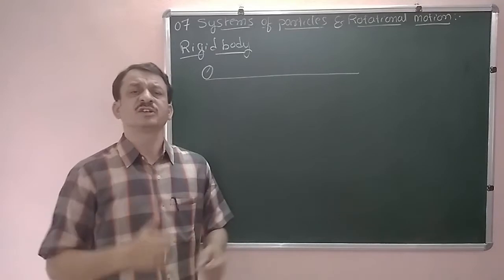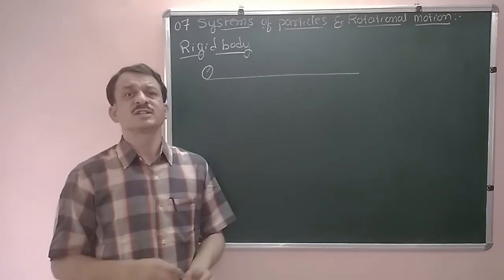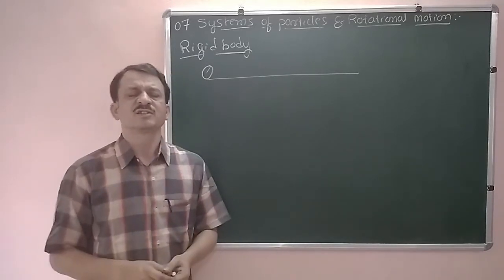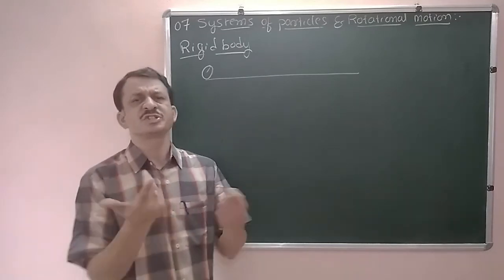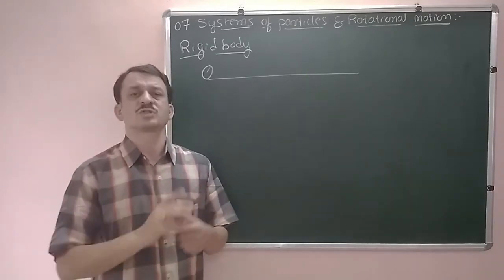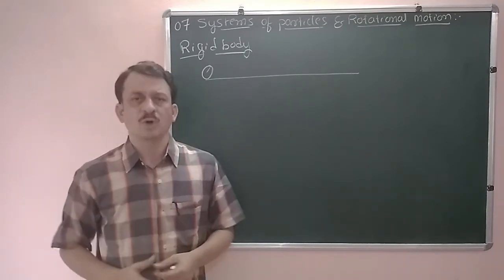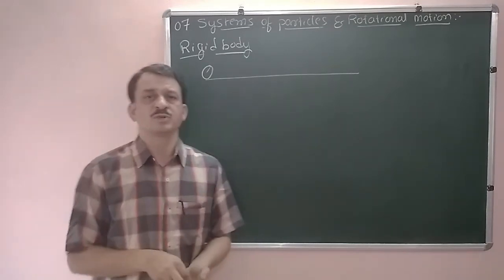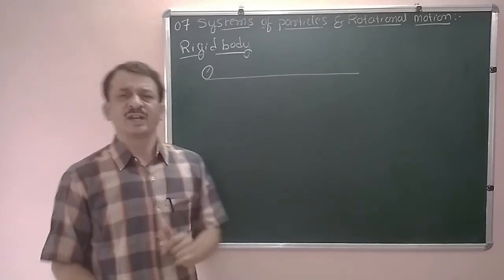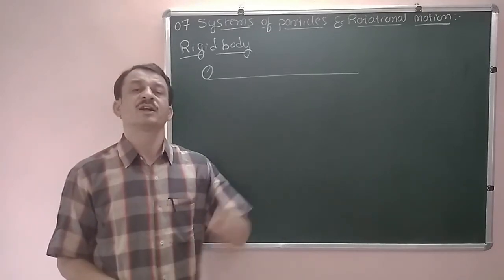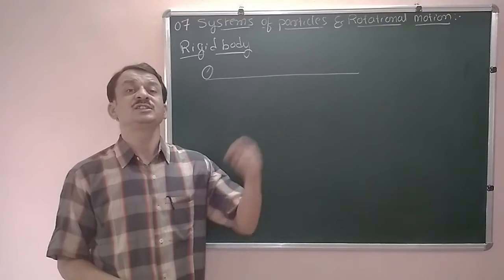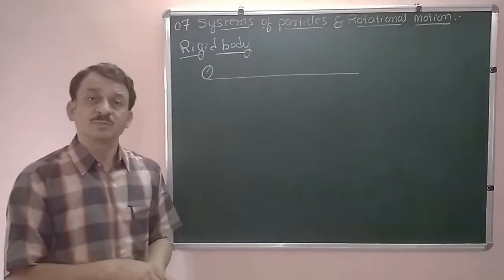According to this definition, no object in the universe is truly rigid, because every object changes its shape because of some external forces. But for practical purposes, we choose some objects as rigid objects. Therefore, any object which has a perfectly definite and unchangeable shape is called a rigid body.